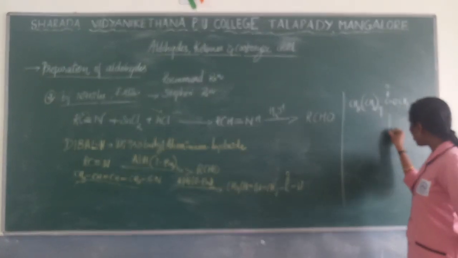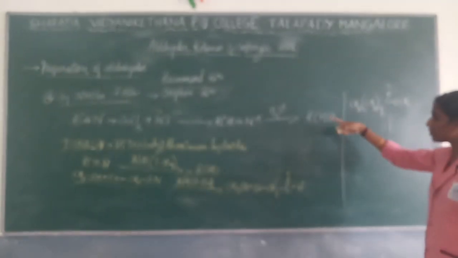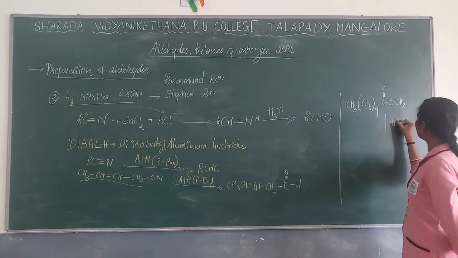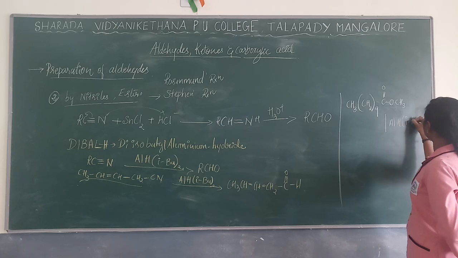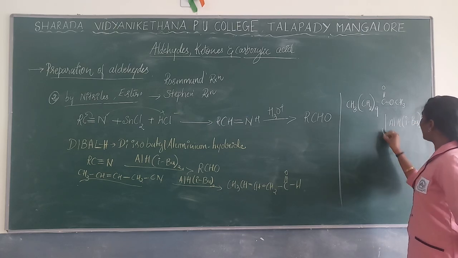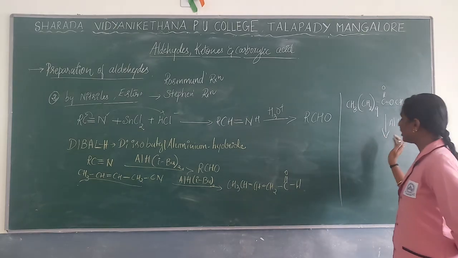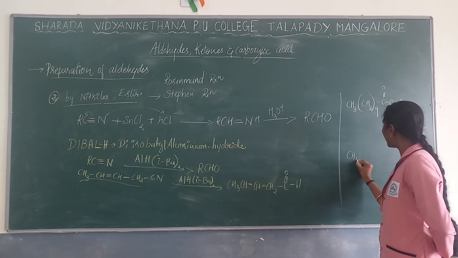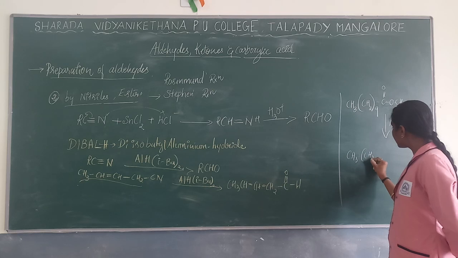So by using ester also, in the presence of the same reagent, diisobutyl aluminum hydride, even here it is possible to get aldehyde. So the product formation will take place if you are using your ester.